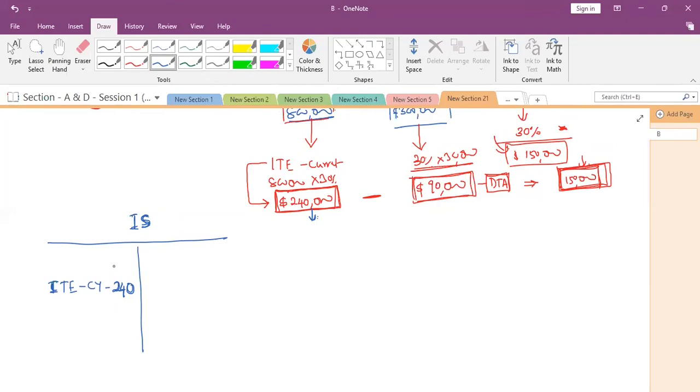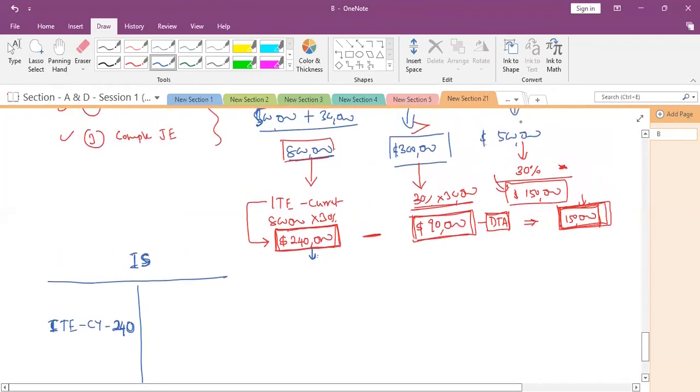However, what is the actual income we have shown in the income statement? 500,000. We have shown income of 500,000, but the tax we are showing is 240,000.